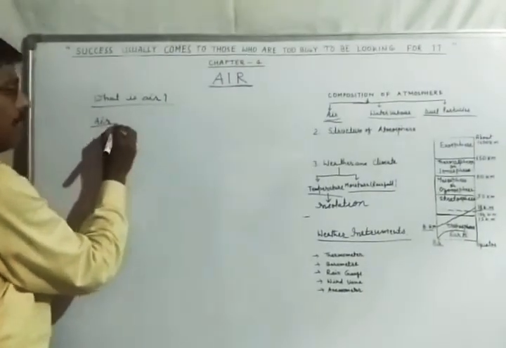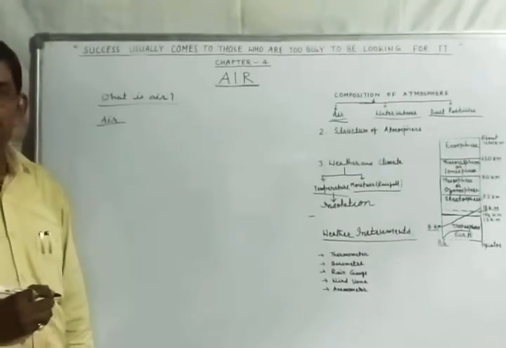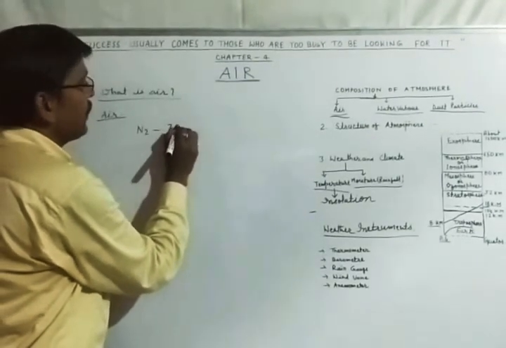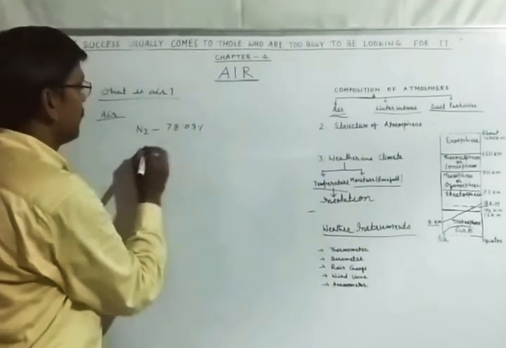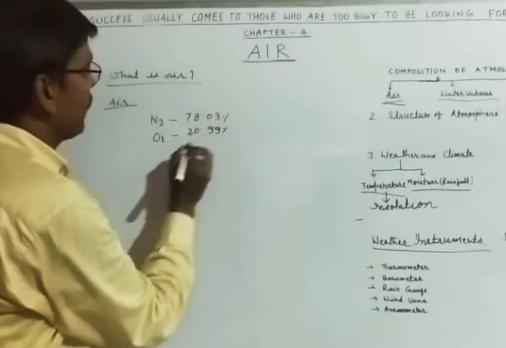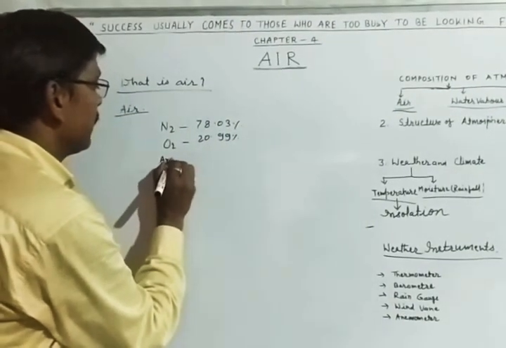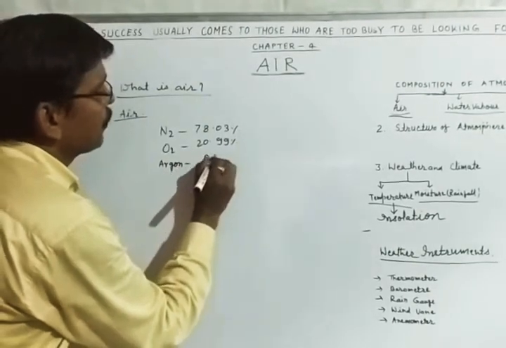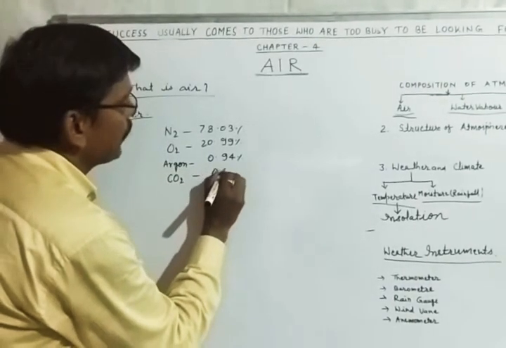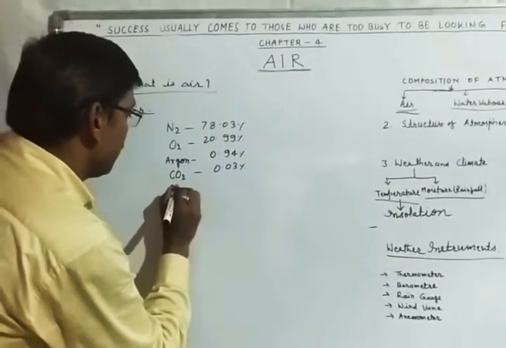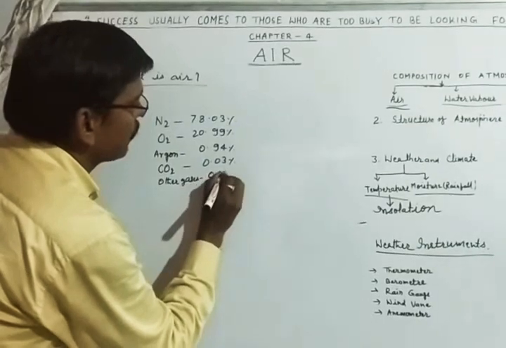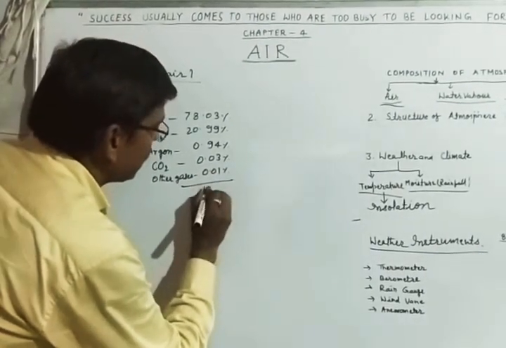I have just told you that air is the mixture of different gases. These gases are nitrogen, which is 78.03% in the atmosphere; oxygen, 20.99%; the third gas is argon, 0.94%; then carbon dioxide, CO2, 0.03%; then other gases, 0.01%. The total of the gases is 100%.